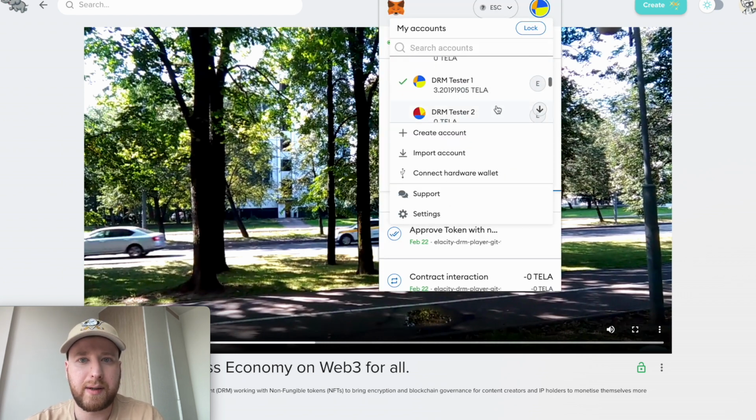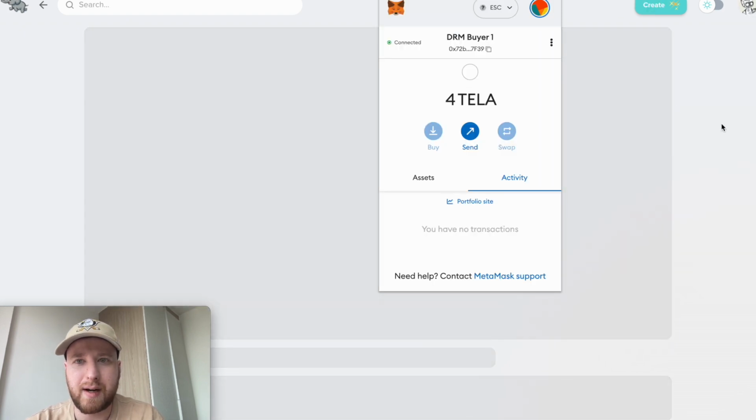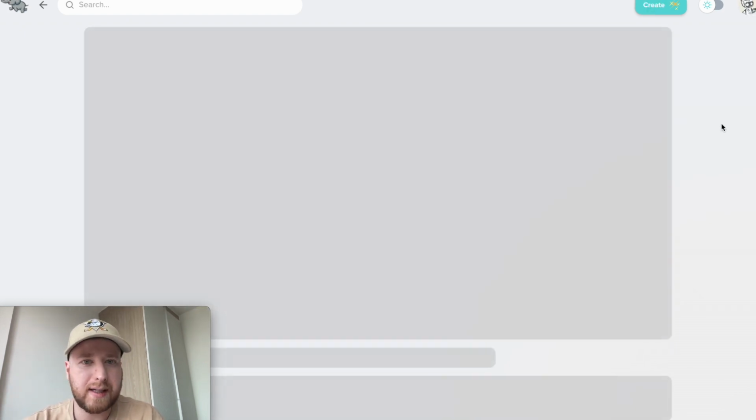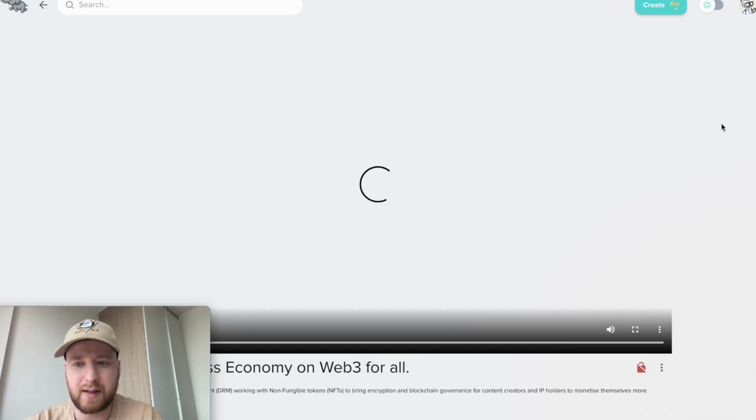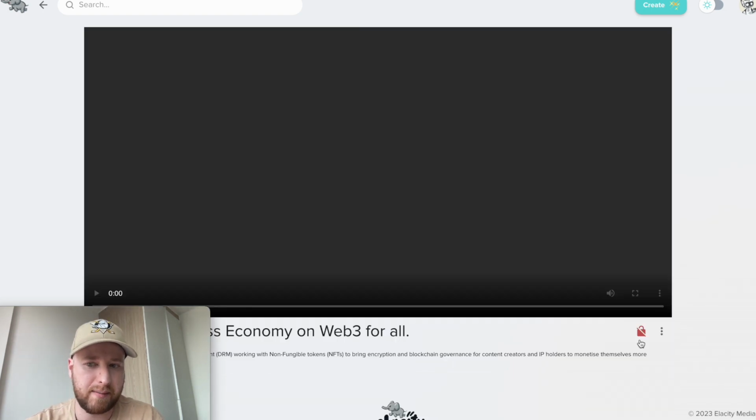So we will go as DRM buyer 1. So I'm someone new, no access tokens in my wallet, entering into the environment. So the first thing is it's a padlock. I can't access this. It's protected, so I need to buy a token.